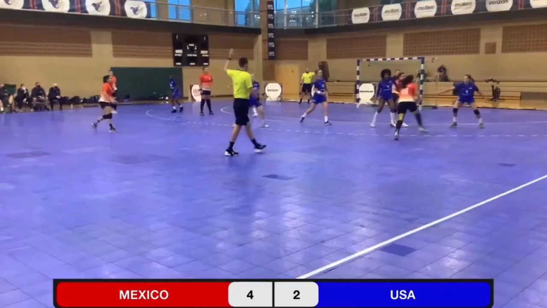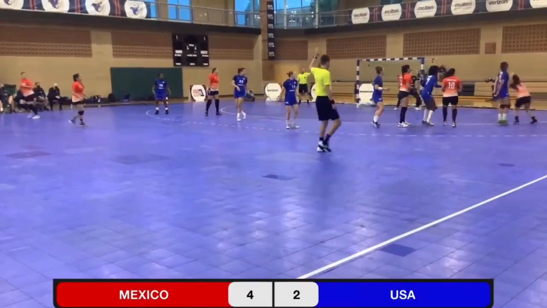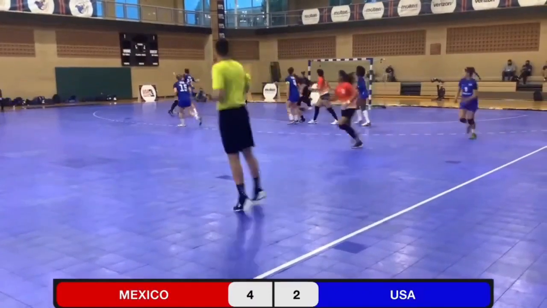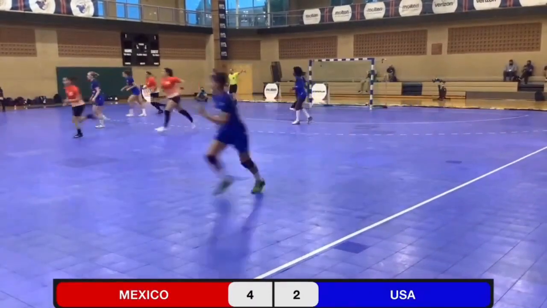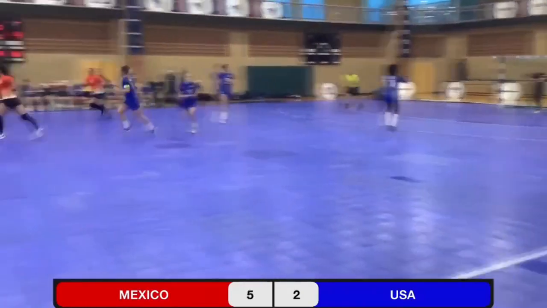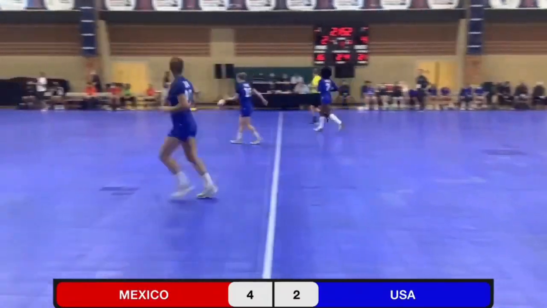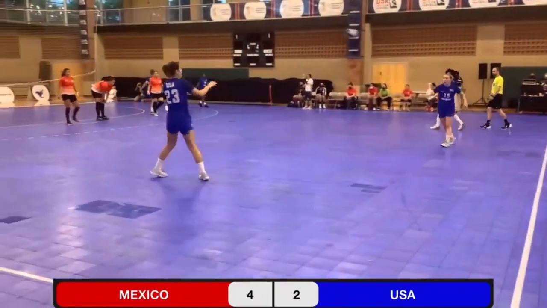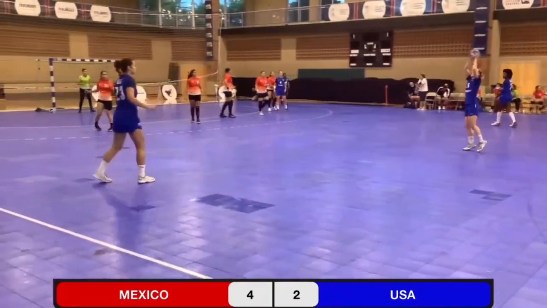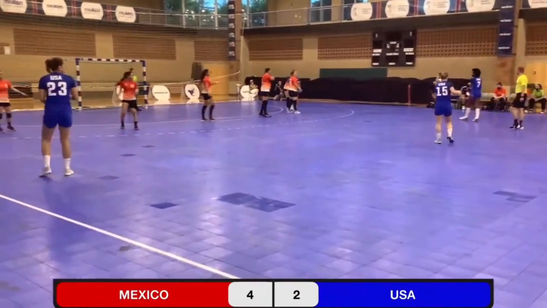Nice stop by Sophie Fassold. And the rebound is covered by Mexico, but they stepped on the line. So turnover ball to the U.S. Slow start for both teams here. Mexico leading 4-2.